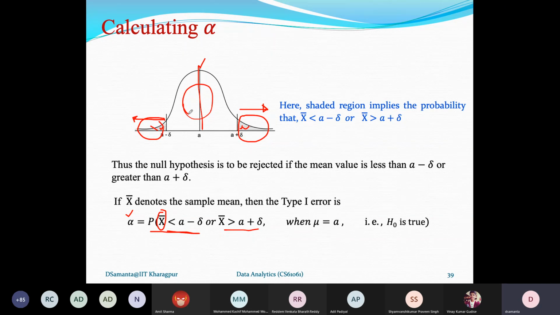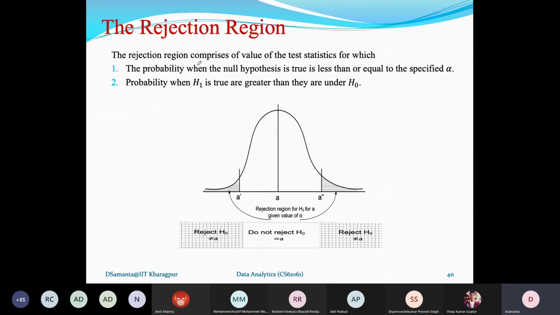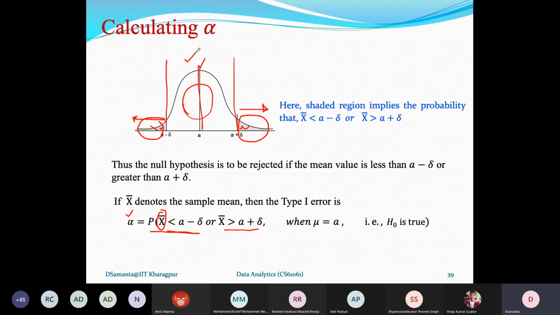So this is the concept of alpha that comes into the picture: if your sample lies within this region, then whatever the sample value says is actually your right prediction. And if your sample value lies in this region, whether this side or this side, then you can say that the sample value says your prediction should be towards rejecting the hypothesis that A0 is not equal to A. Now here, this is the concept that comes into the picture.